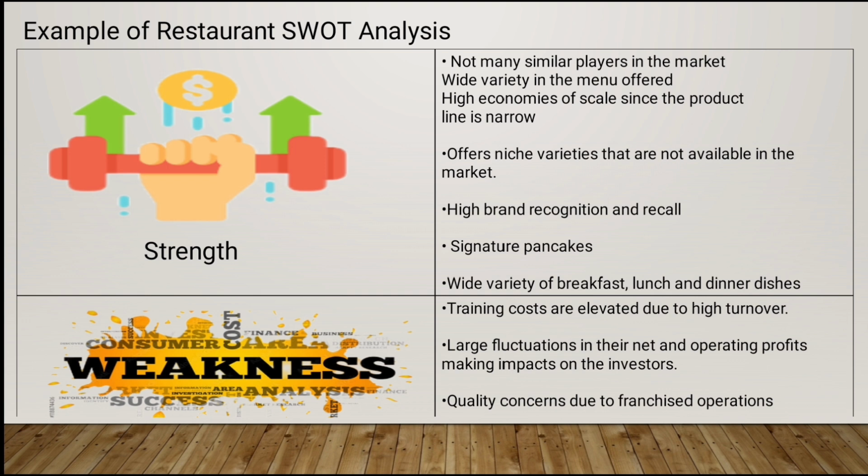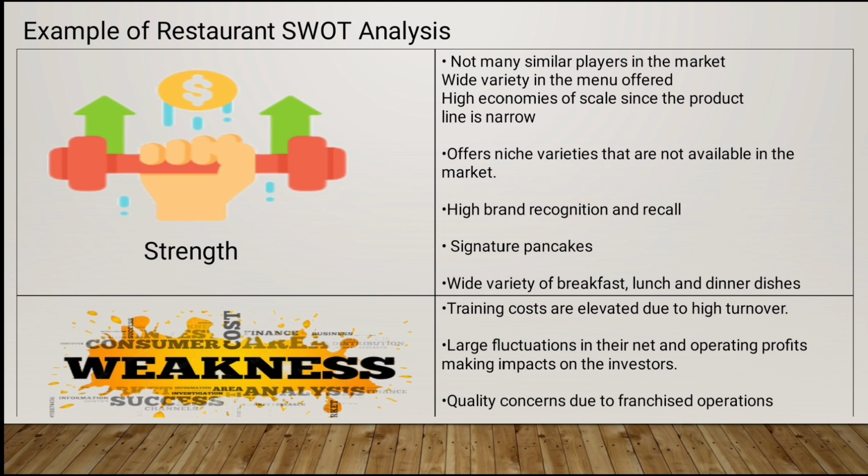Number four offers niche varieties that are not available in the market. So for example, a restaurant that serves authentic Thai food in a town where there are no other Thai restaurants may attract customers who are looking for that specific cuisine. Number five is high brand recognition and recall. Imagine a well-known fast food chain like McDonald's. So, for example, people easily recognize their logo and associate it with burgers and fries.